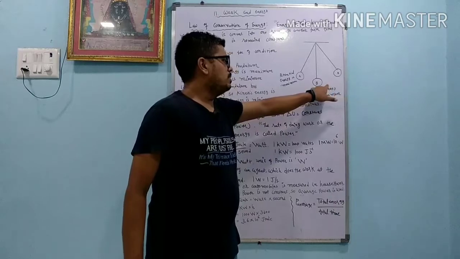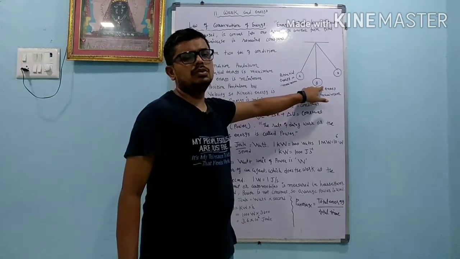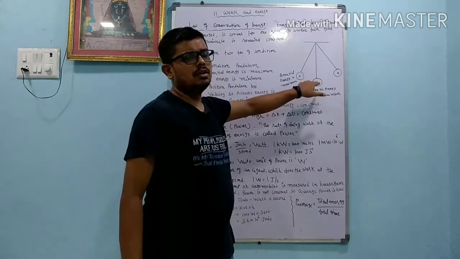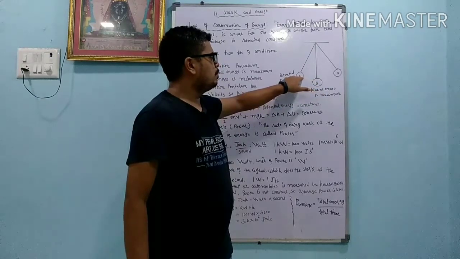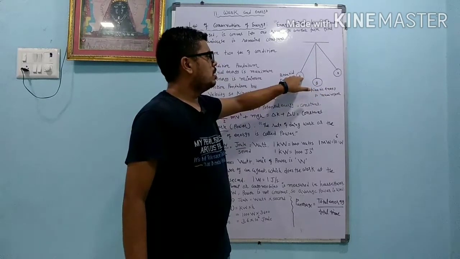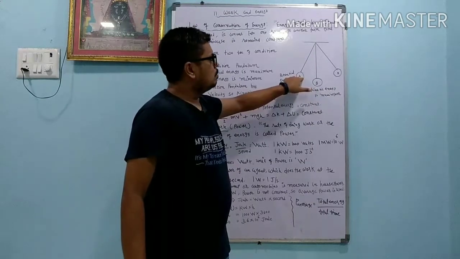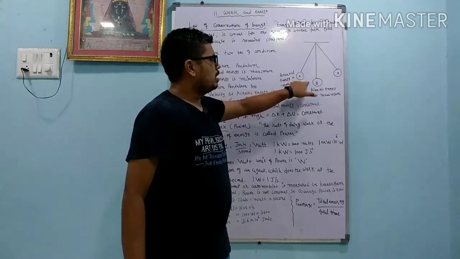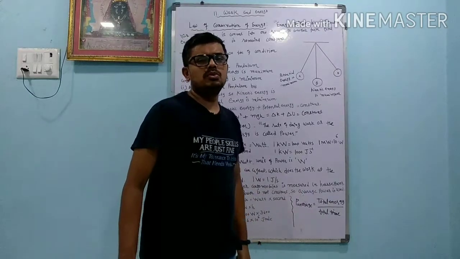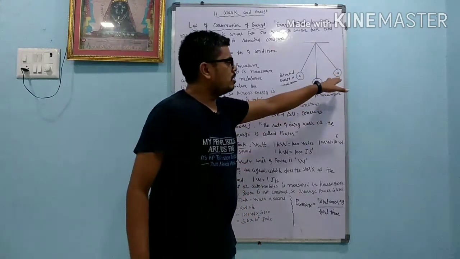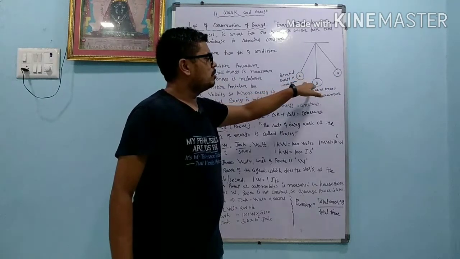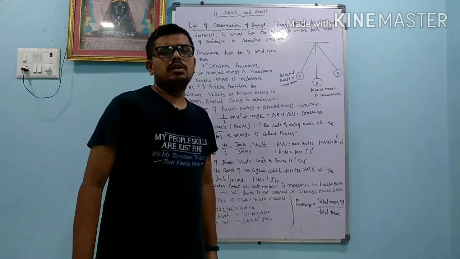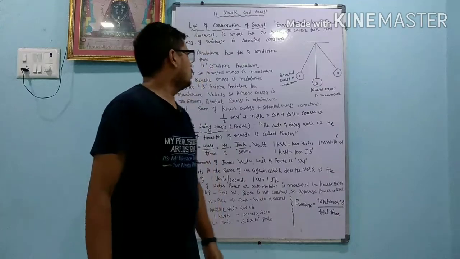Whenever we leave it, it comes to the B position. Here the velocity is maximum, and because of that kinetic energy is maximum and potential energy is minimum. As it goes again to the A position, almost the same as the first position, the potential energy is maximum and kinetic energy is minimum. Again it goes back and this motion continues. From that we come to know that in this pendulum, potential energy converts into kinetic energy and then back into potential energy. So we can say that energy is neither created nor destroyed, but it can convert from one form to another form.